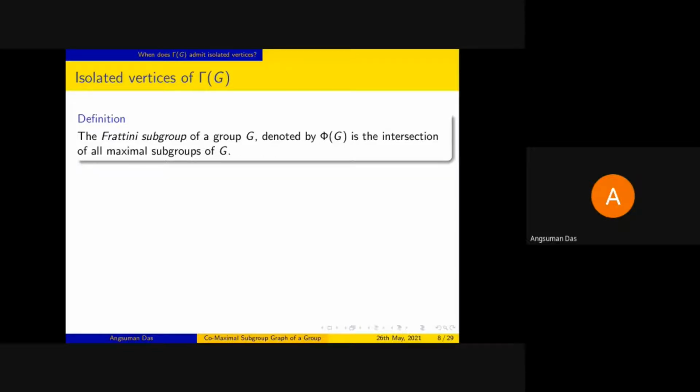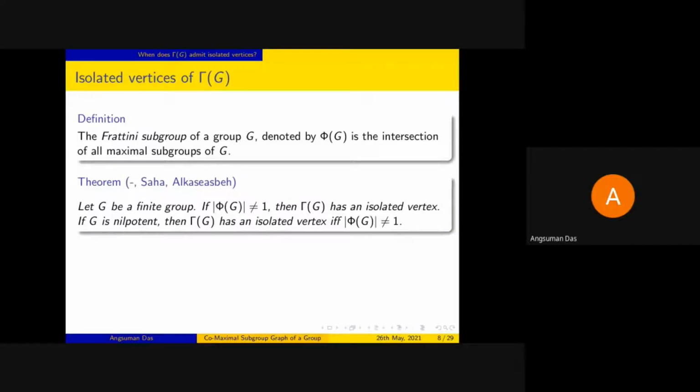Now, what we have proved is as follows. If G is a finite group and if phi G is non-trivial, then gamma G has an isolated vertex. In fact, phi G itself and all proper subgroups of phi G will be isolated vertices in gamma G. But the main interesting part is the converse.